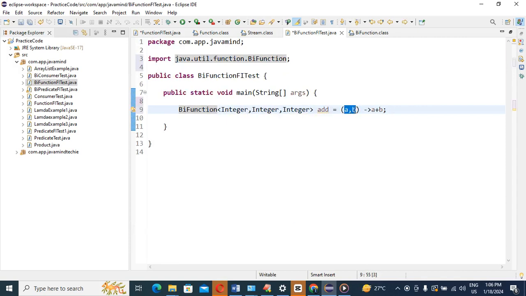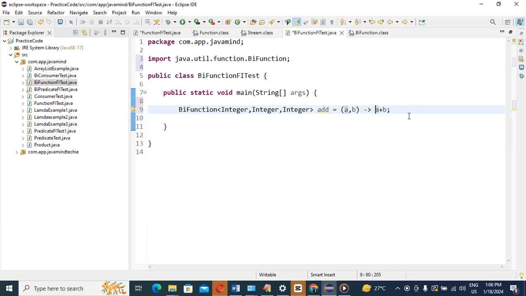In the first video of functional interface, what I mentioned is that before the arrow mark is the argument list, and after the arrow mark is a statement. Yes or no, guys? Tell me. I hope you are getting what I mean to tell here. So that's why this is the implementation we are going to provide, right?